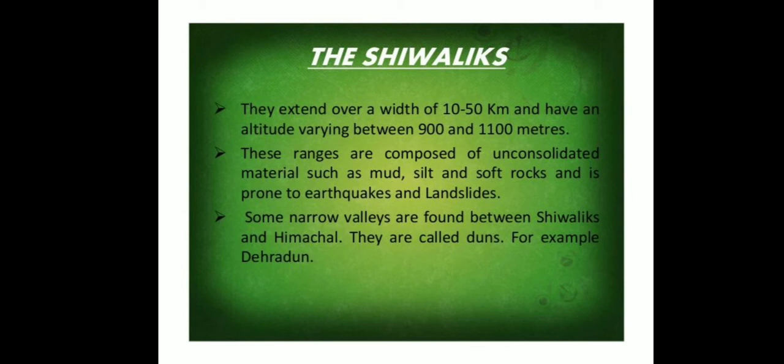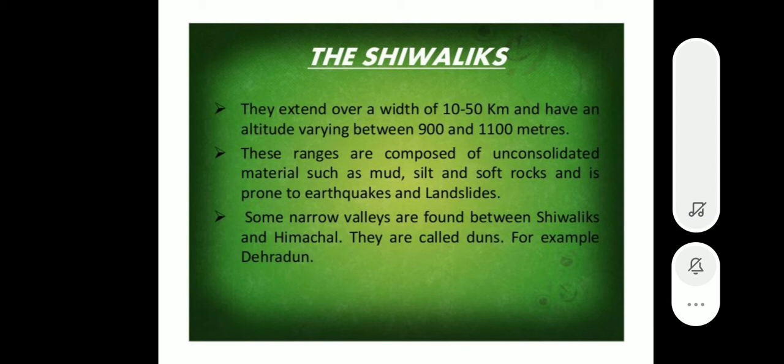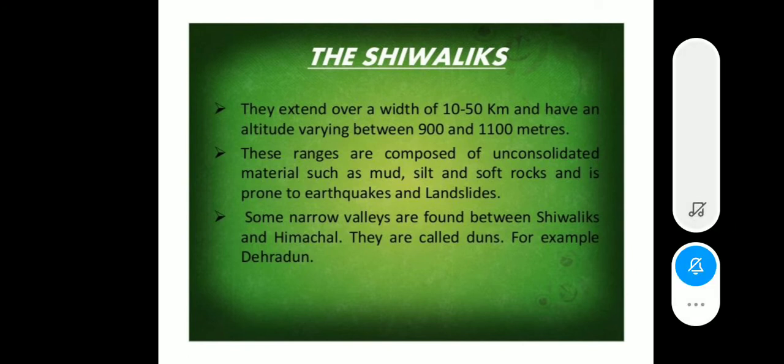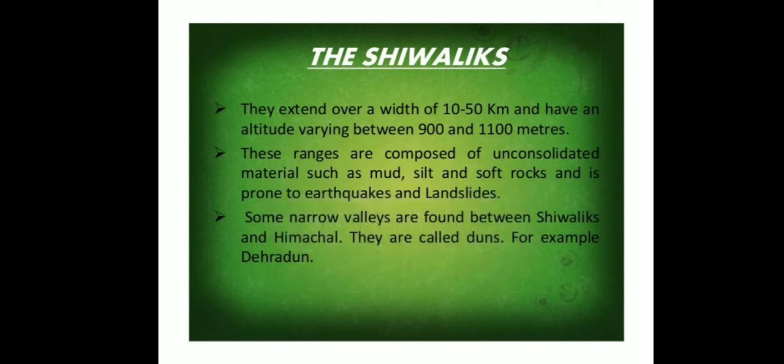Some narrow valleys are found between the Shivaliks and the Himachal. They are duns, for example, Dehradun. Children, here they are saying that these lowest Shivalik ranges are at a height of 900 to 1100 meters, and they are made up of mud, silt, and soft rocks, and many earthquakes and landslides occur here.